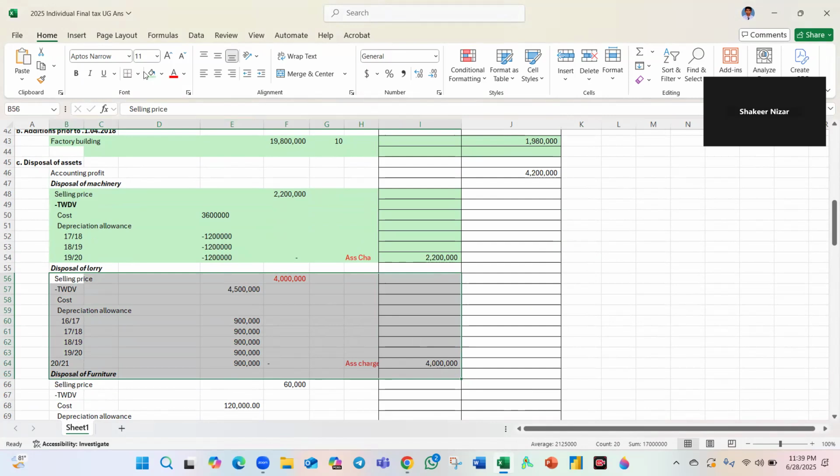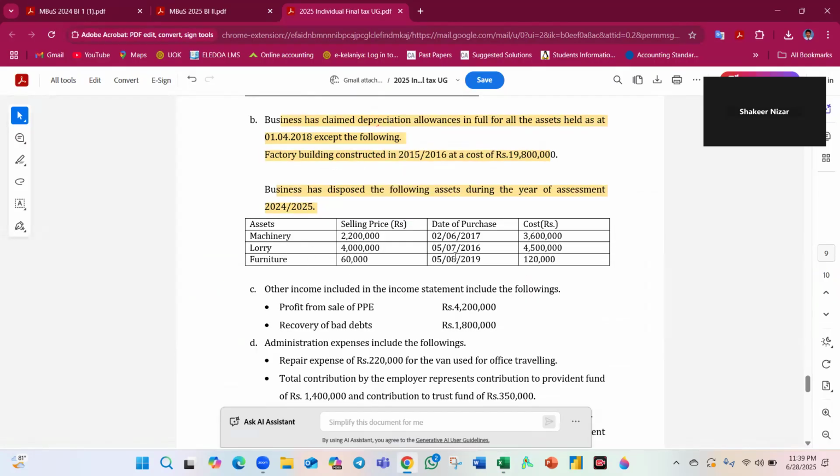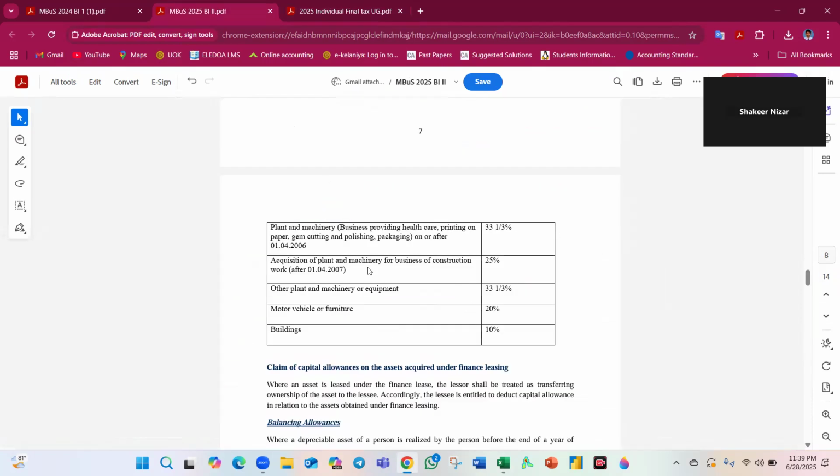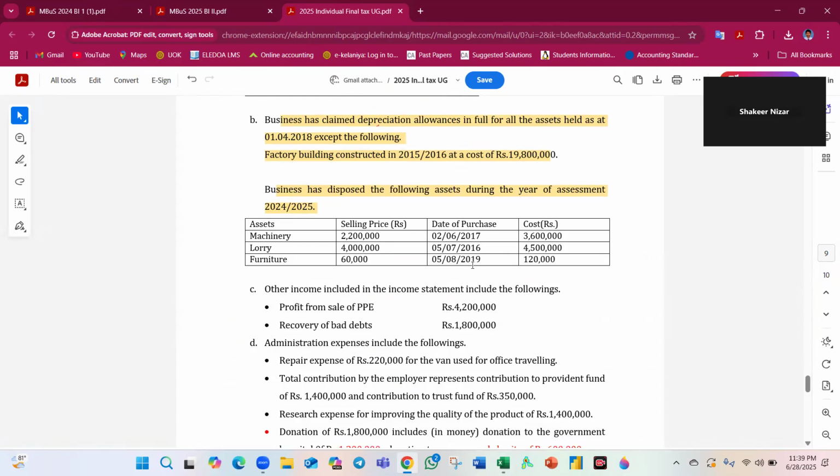Same thing, no need to elaborate. Furniture, it means 2019, I think if I'm not mistaken furniture is how many years, 5 years. 19/20, 20/21, 21/22, 22/23, 3 years only can be claimed.